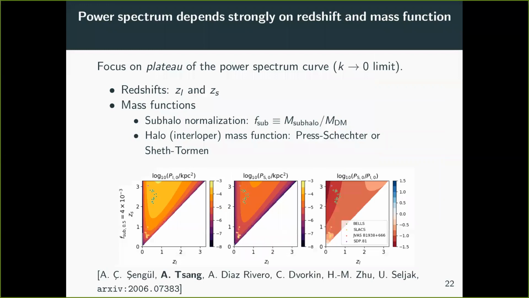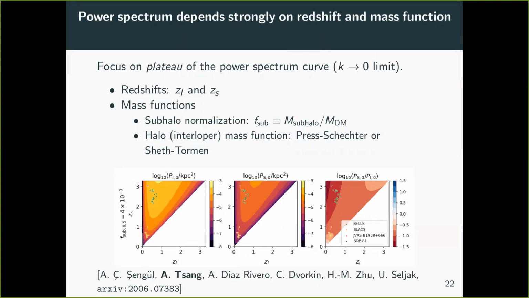So in order to study how the relative strength of interlopers and subhalos changes as a function of different systems, we focus on the plateau of the power spectrum curve. So that's that flat limit on the left of the graph. And so what we can vary are the redshifts. So we can change the lens redshift and the source redshift.